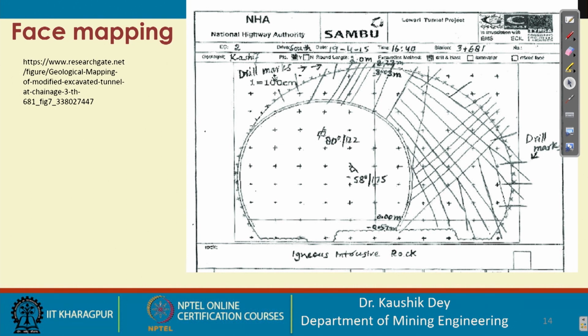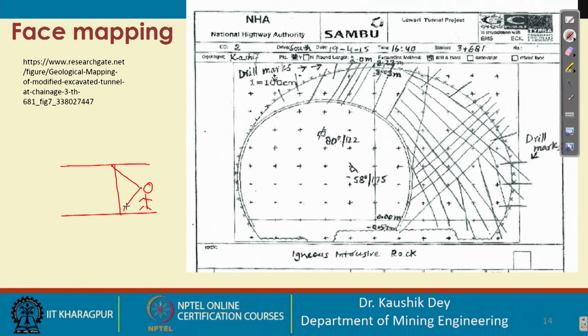Face mapping is very important, and I would like to draw your attention to how it is carried out. A person has to stand in front of the face, look at the face and see how many joint sets there are and how the joints are angling, and that is mapped.